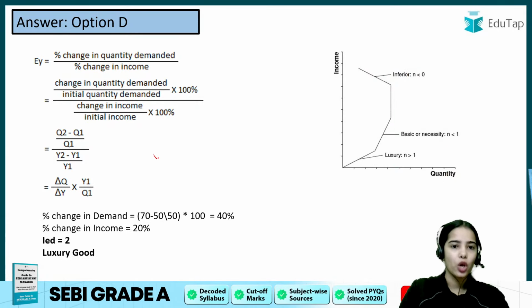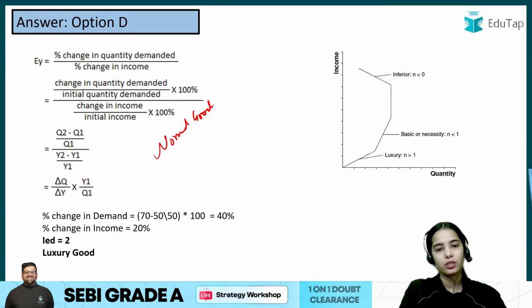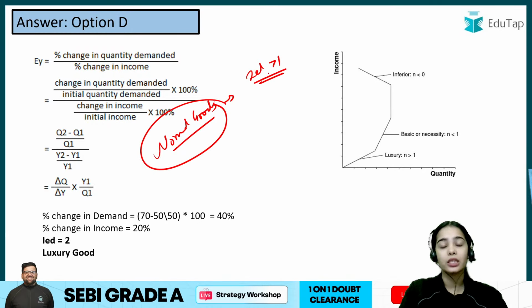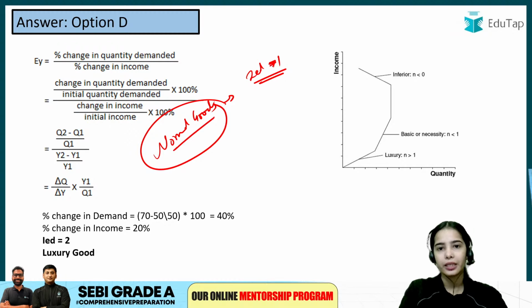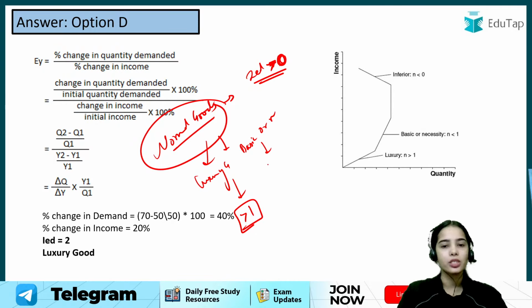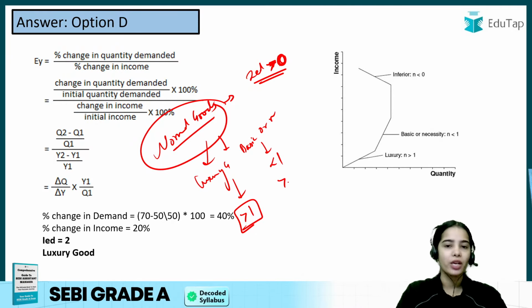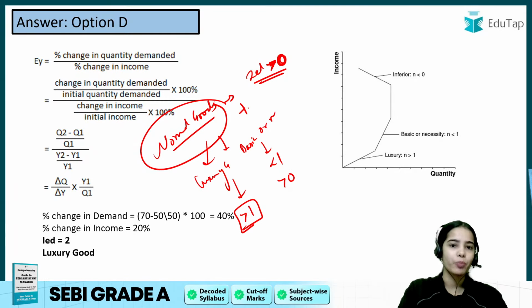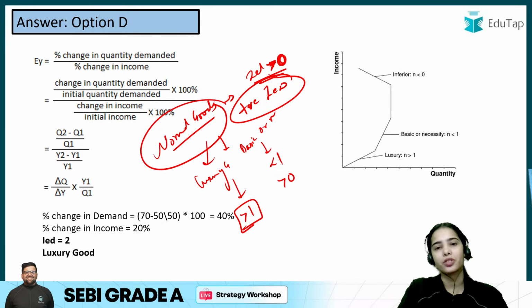For normal goods, the income elasticity of demand is greater than 0. Normal goods can be luxury goods, or they can be basic or necessity goods. For luxury goods, the income elasticity of demand is greater than 1, but for basic or necessity goods, it is less than 1 but greater than 0. So normal goods have a positive income elasticity of demand.